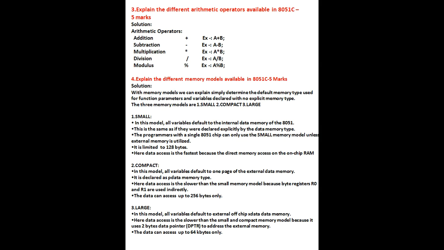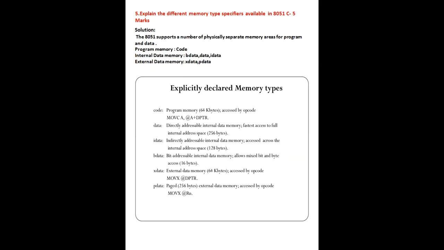Here data access is slower than the small and compact memory models because it uses a 2-byte data pointer, that is DPTR, to address the external memory. That's why it is called large memory or off-chip external data memory. Here large means you can access data up to 64 kilobytes. That's why it is called the large memory model.